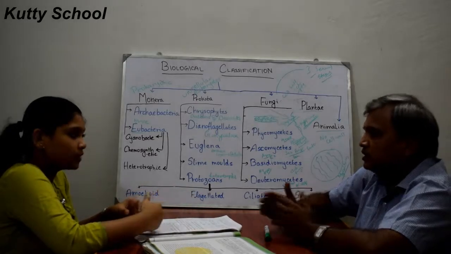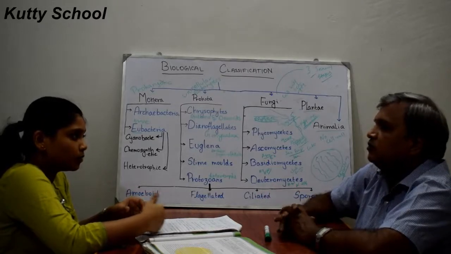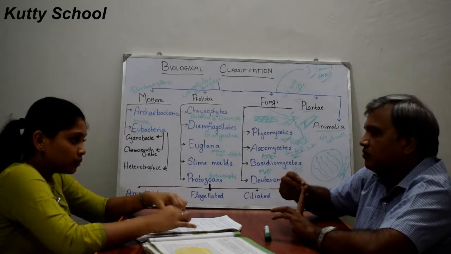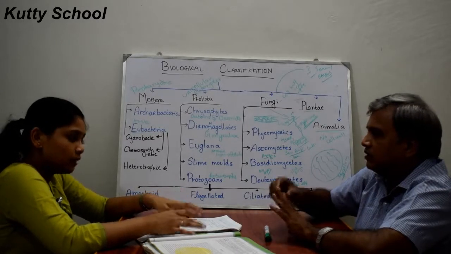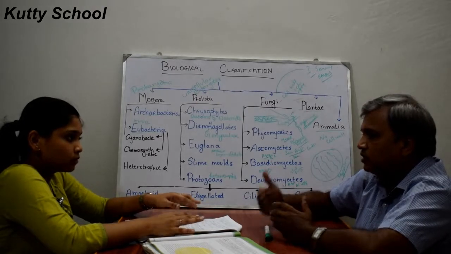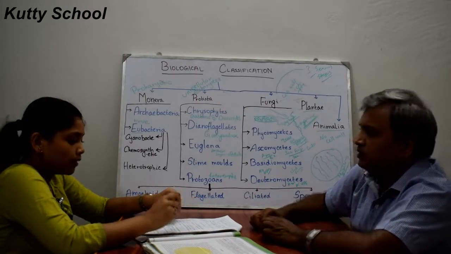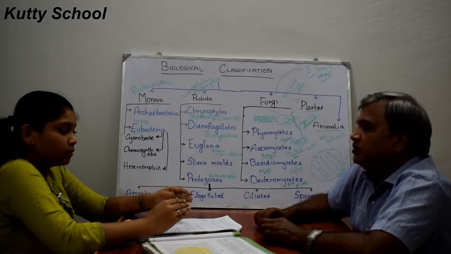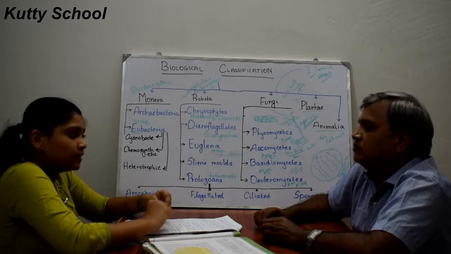So three scientists gave their own opinions about these viruses. Firstly, the name virus was given by D.J. Ivanovsky. He gave the name by identifying a poisonous fluid, which was responsible for mosaic disease of tobacco.